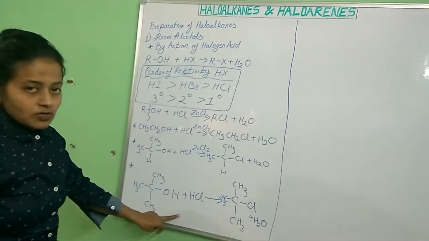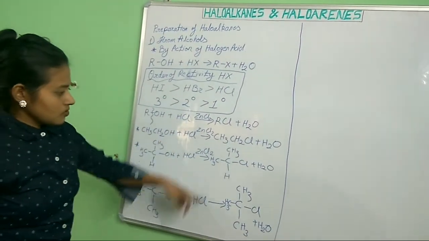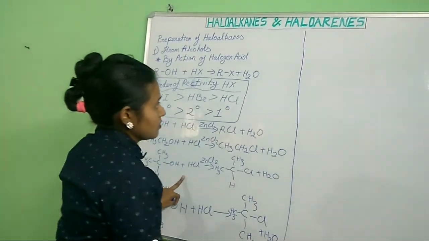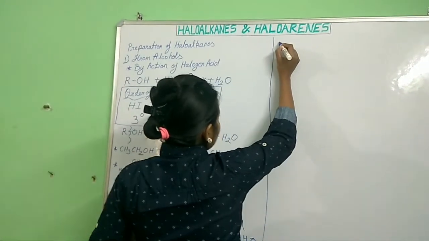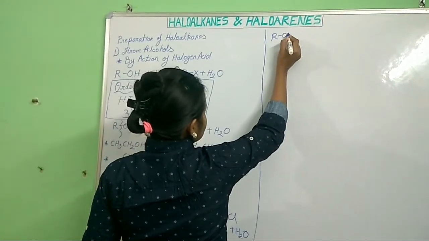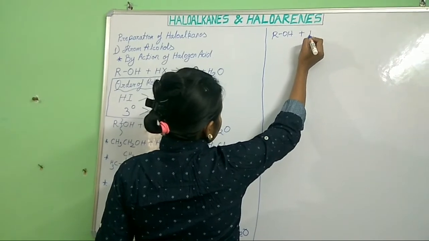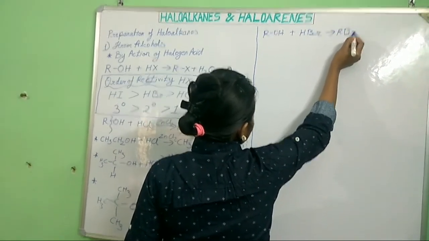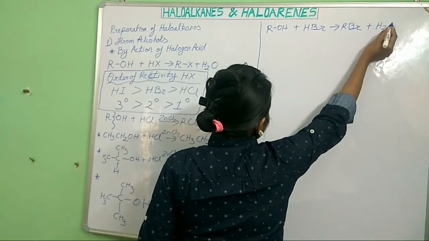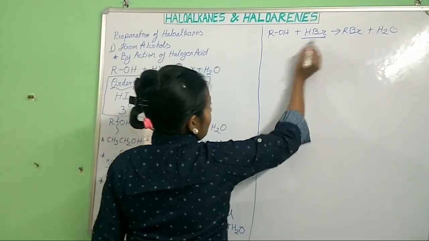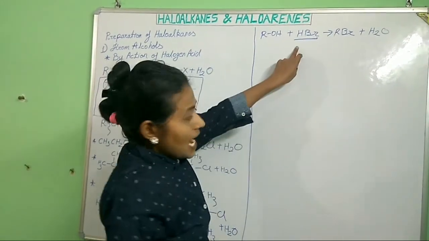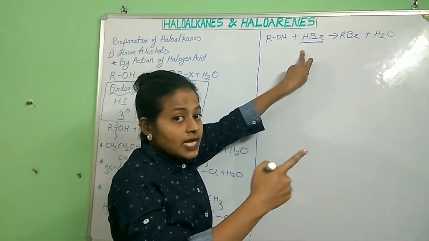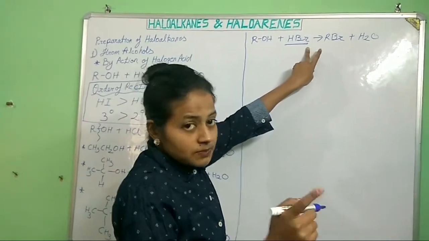These are the preparations of chloroalkanes, and similarly bromoalkanes. For preparation of bromoalkanes, we can also take ROH plus HBr, which gives RBr plus H2O. How is this HBr prepared? It is prepared by the action of sulfuric acid on potassium bromide.